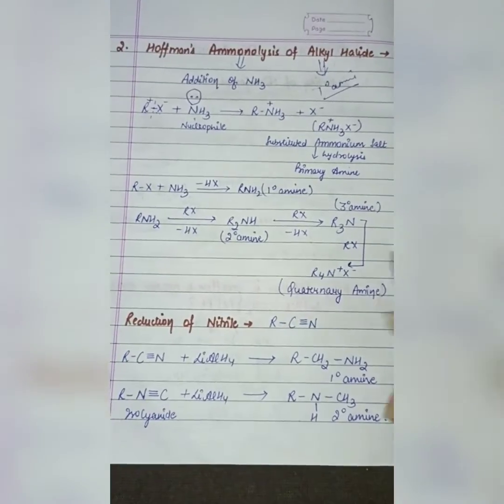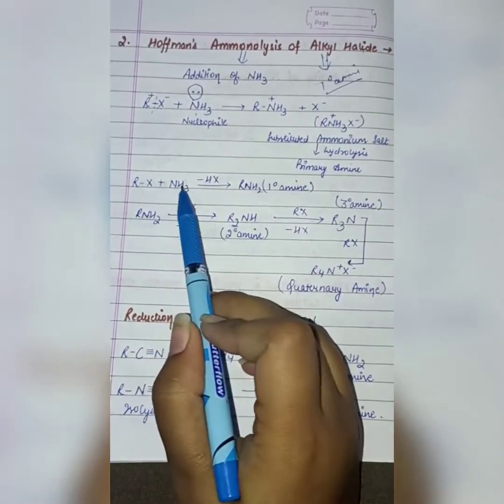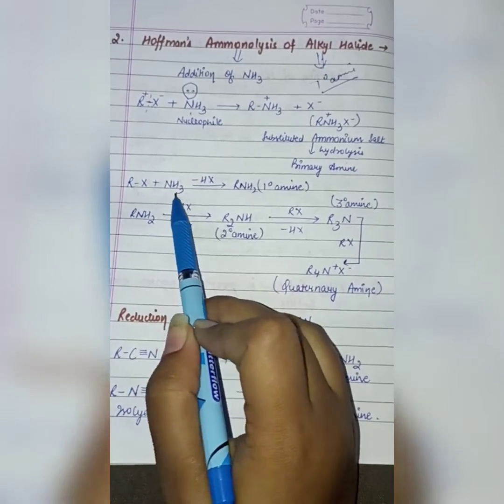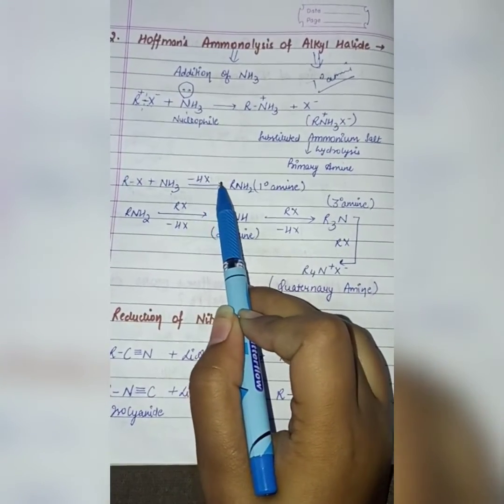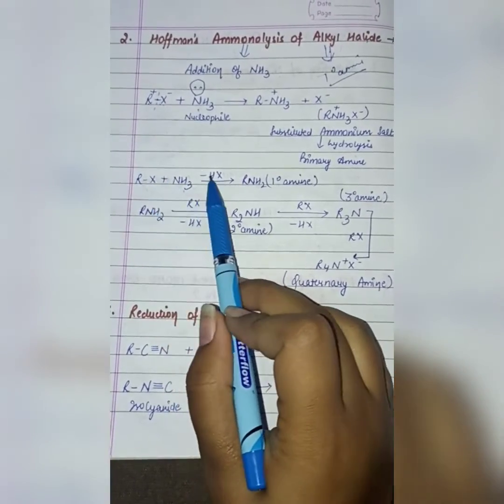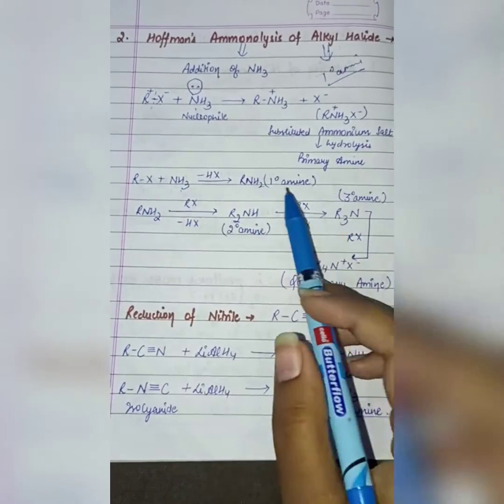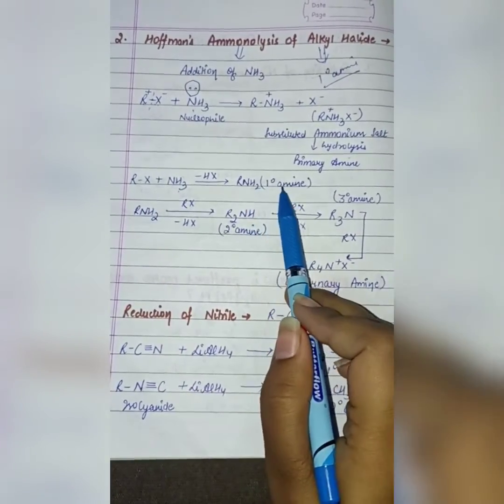Okay, now suppose we take the alkyl halide and we treat it with ammonia and we take out H and X, meaning we remove the hydrogen and the halide, then it becomes RNH2, that is the primary amine.